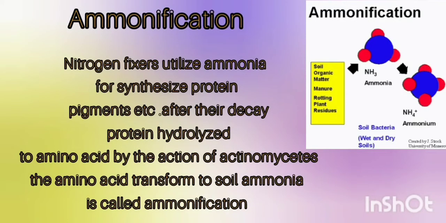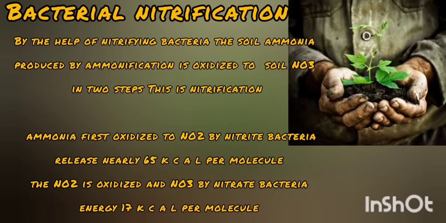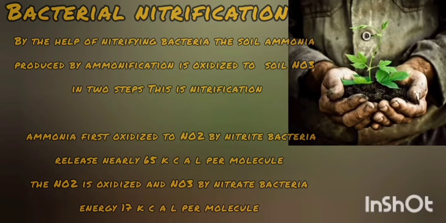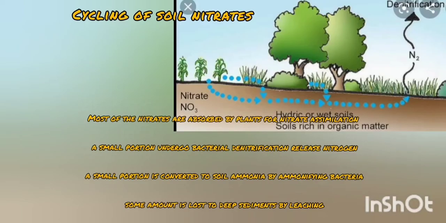Next is ammonification. Nitrogen fixers utilize ammonia for synthesizing protein. After their decay, the protein is hydrolyzed to amino acids by the action of actinomycetes. The amino acids are transferred to soil as ammonia. This is called ammonification. And then bacterial nitrification. With the help of nitrifying bacteria, the soil ammonia is converted into nitrate. Ammonia is first oxidized to nitrite by nitrite bacteria, and then nitrite is oxidized to nitrate by nitrate bacteria.